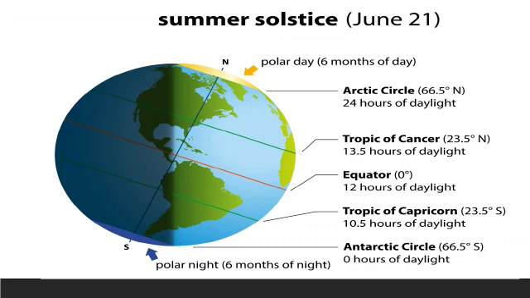The number of hours of daylight goes on increasing as we move to the north, and beyond the Arctic Circle, there are 6 months of continuous daylight. Can you see here? This is the daylight. All the places in the northern hemisphere have the longest day on this day. Okay, children? This is the summer solstice.